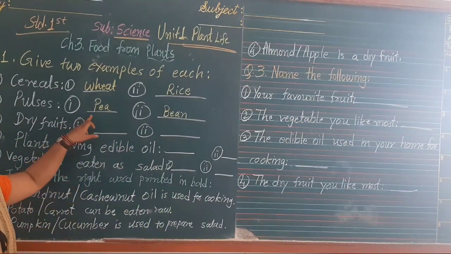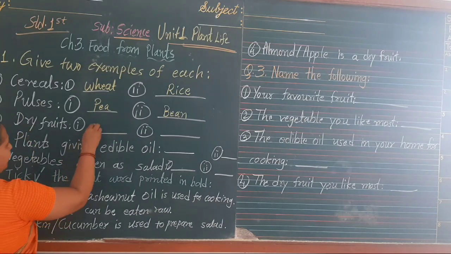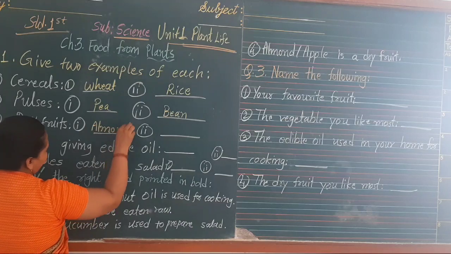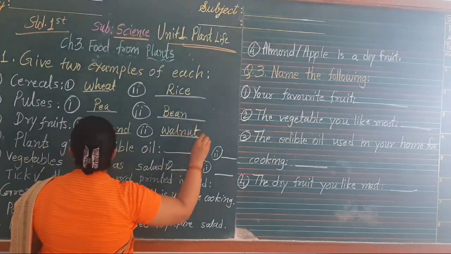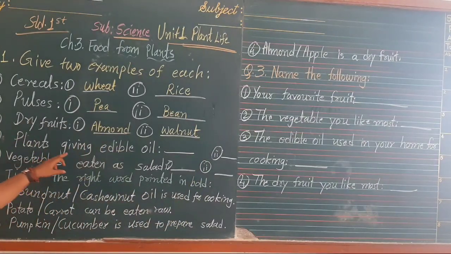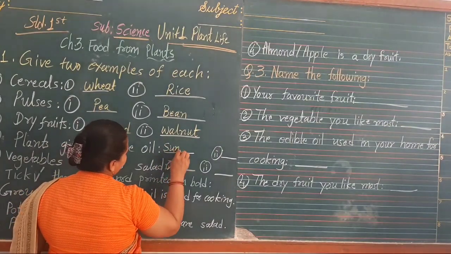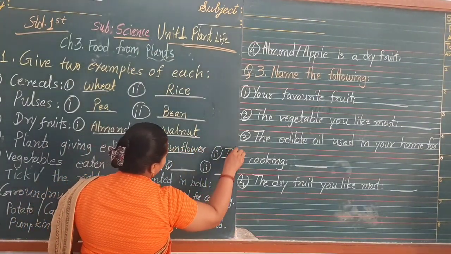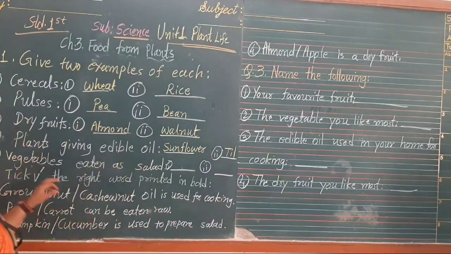Dry fruits: almond, walnut. Plants giving edible oil: sunflower, til, groundnut, coconut, you can also write here.